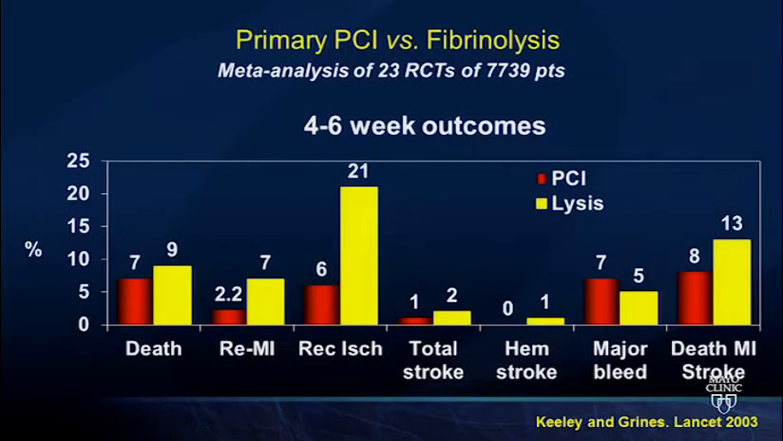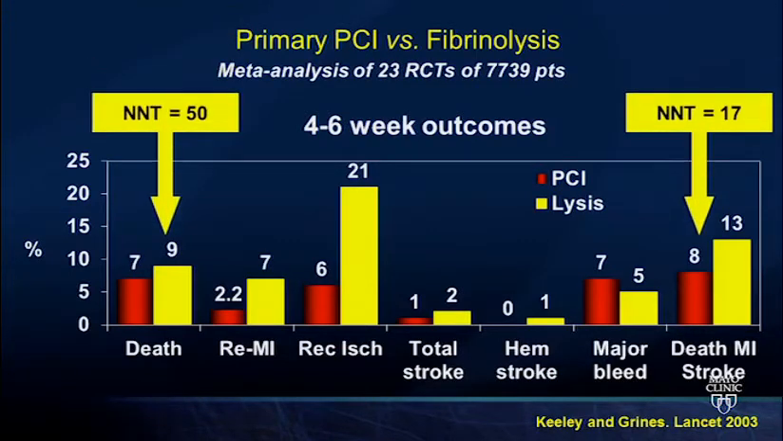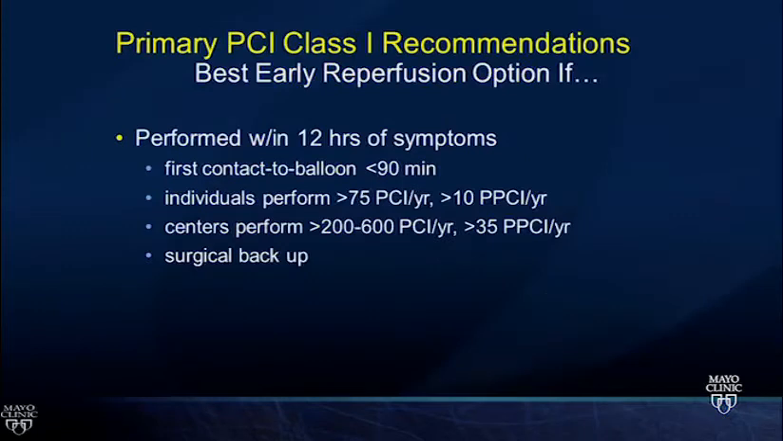This is the Keeley and Grines data, something that I think everybody in here needs to know, and this is why we do primary PCI over fibrinolytics when you can in a reasonable period of time. And you can see that for death, or a composite endpoint of death, MI, and stroke, and especially for recurrent ischemia, primary PCI is significantly better than thrombolytics as long as it doesn't involve a substantial delay.